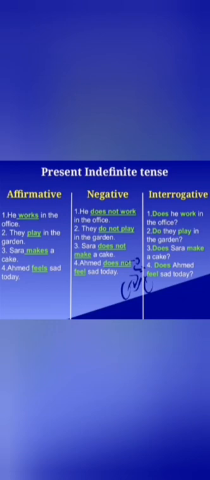Class, now we are going to differentiate between these three sentences of present indefinite tense that are affirmative, negative, and interrogative. First is, he works in the office. This is an affirmative sentence. He does not work in the office. This is the negative sentence. Does he work in the office? This is the interrogative sentence.